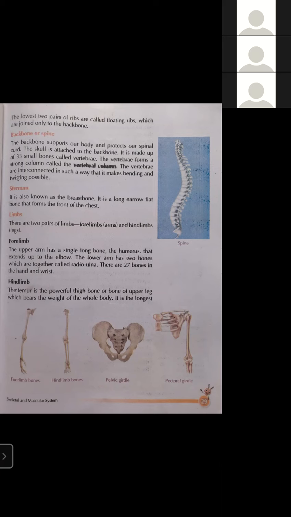The femur is the powerful thigh bone, or bone of the upper leg, which bears the weight of the whole body. It is the longest bone in our body.